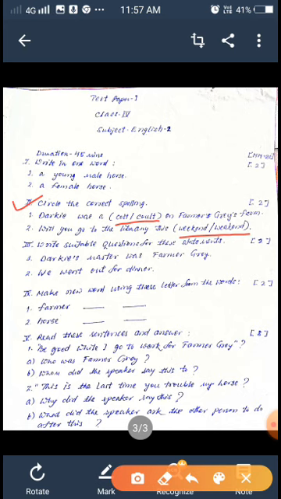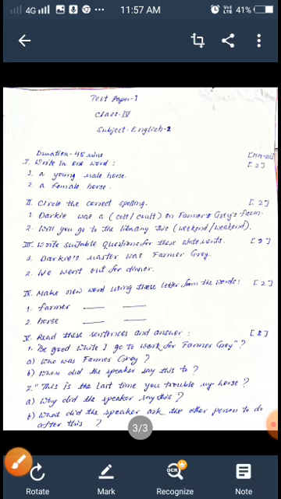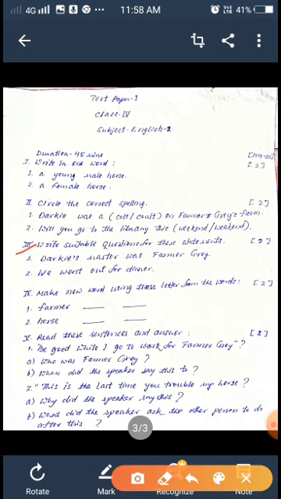Here it is apostrophe s after Gray's. Gray's farm. So the options are COLT, colt, and COULT, colt. Which one is correct? Number 2: Will you go to the library this dash? Here it is weekend, there also weekend. Which one is correct? You will find out.